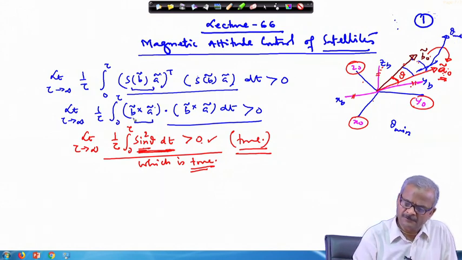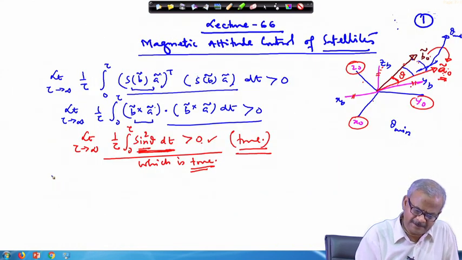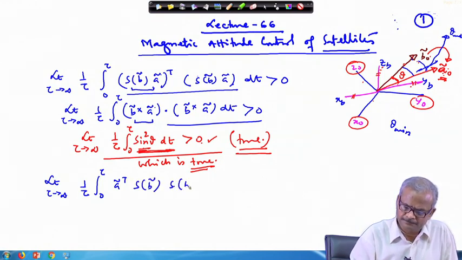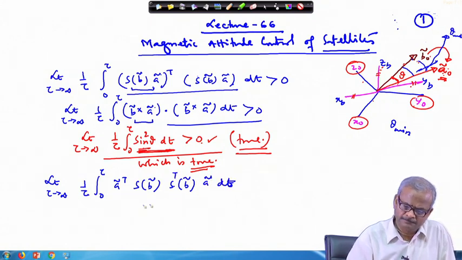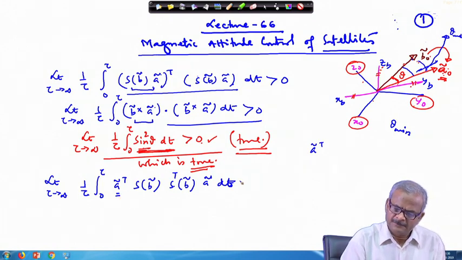So, in this particular equation we can take up that equation again: limit tau tends to infinity 1 by tau, integral 0 to tau, A tilde transpose. I can replace A tilde transpose, so this is greater than 0.